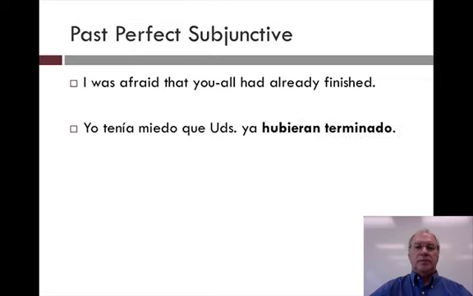Yo tenía miedo que ustedes ya hubieran terminado. I was afraid, past tense verb needing subjunctive, que ustedes ya hubieran terminado, that you had already finished. Notice again, ya right before the verb haber, and it's got to be subjunctive because tenía miedo always takes subjunctive.